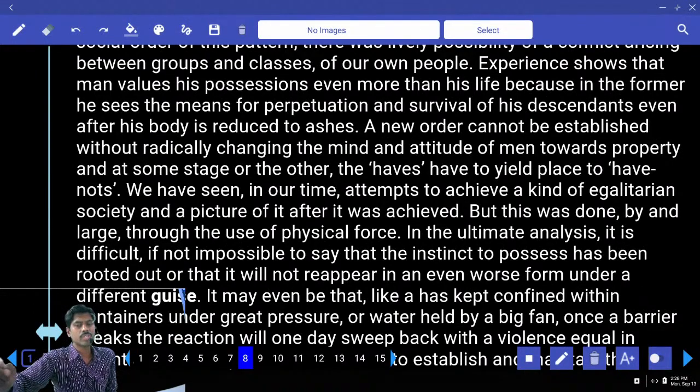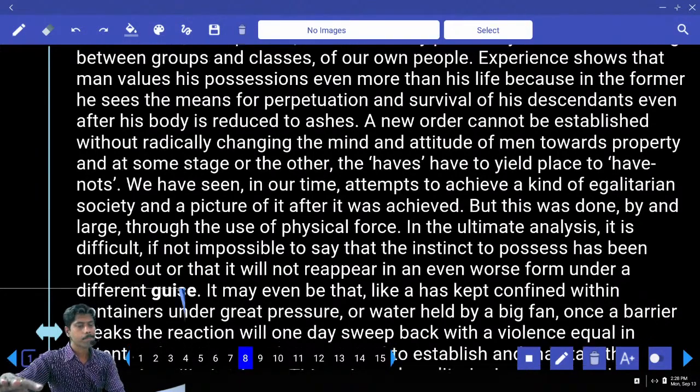Now when can we change the mindset? When can we change this social order? First we need to change the mindset and attitude of men towards property. Means what kind of attitude do you have towards haves, and what kind of attitude do you have towards have-nots? So that is what he's saying.